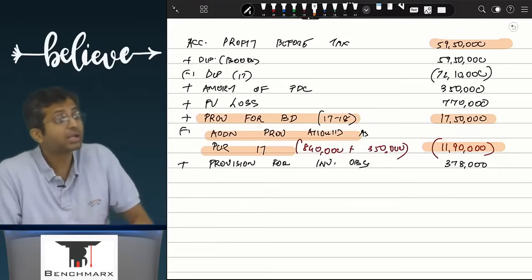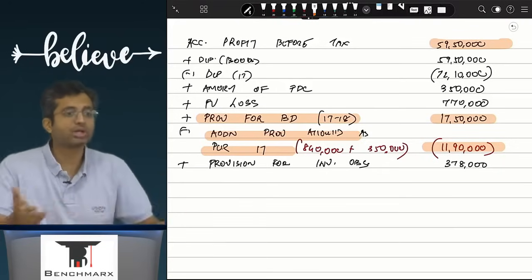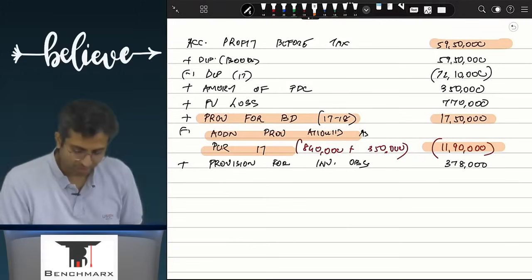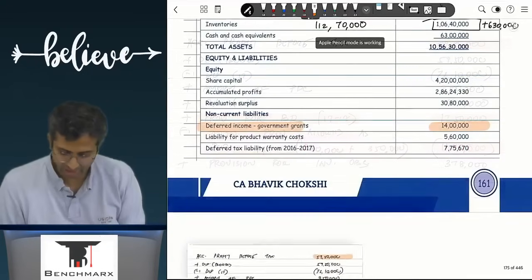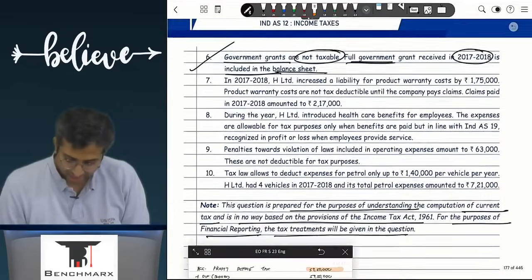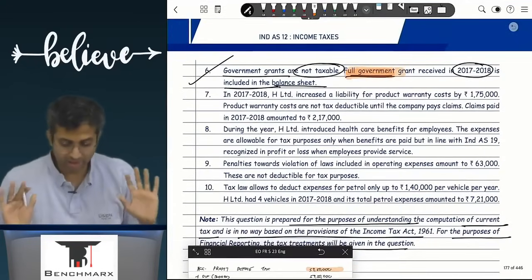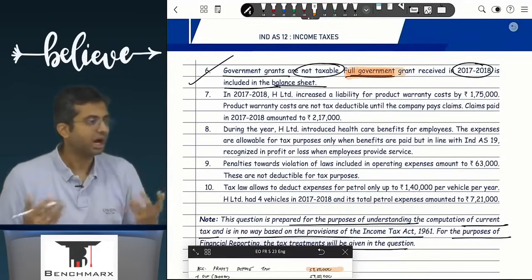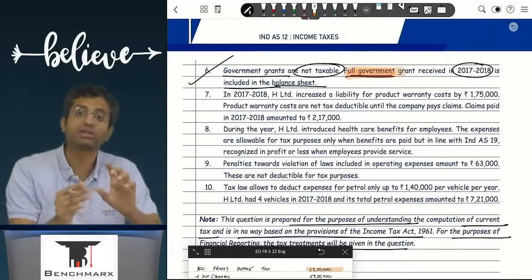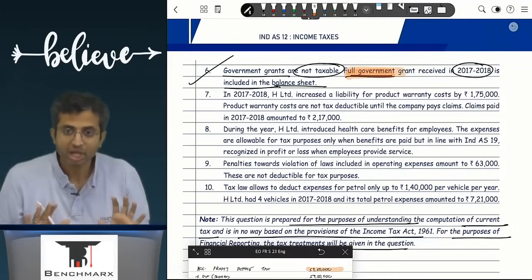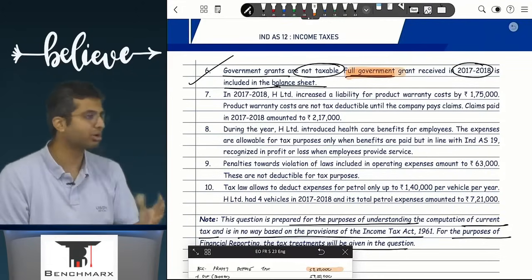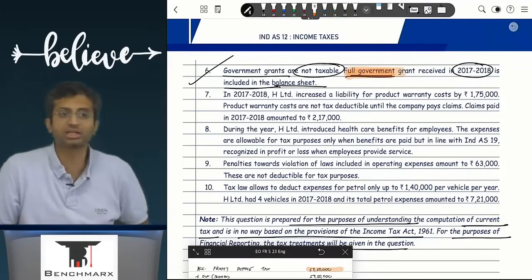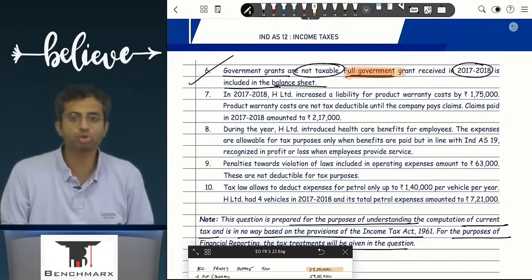But अगर वो P&L में गया ही नहीं है, आप बोल रहे हो amortize, where is it given that it is amortized? The question very categorically tells you that the full government grant appears in the balance sheet. There is no amortization. If there was an amortization, yes, the amortization you will reverse. But question number एकदम categorically बोल रहा है that the full grant is sitting in the balance sheet, so nothing has gone in the P&L. Well, nothing should go to the P&L.